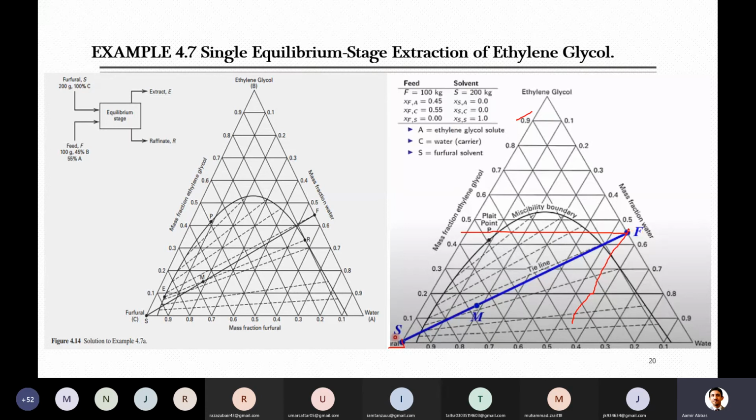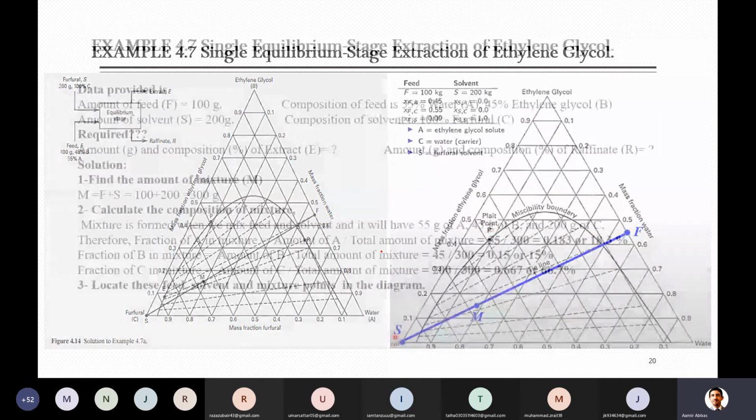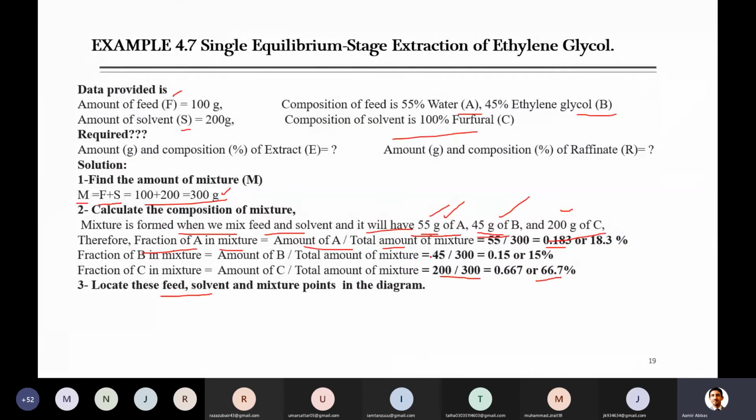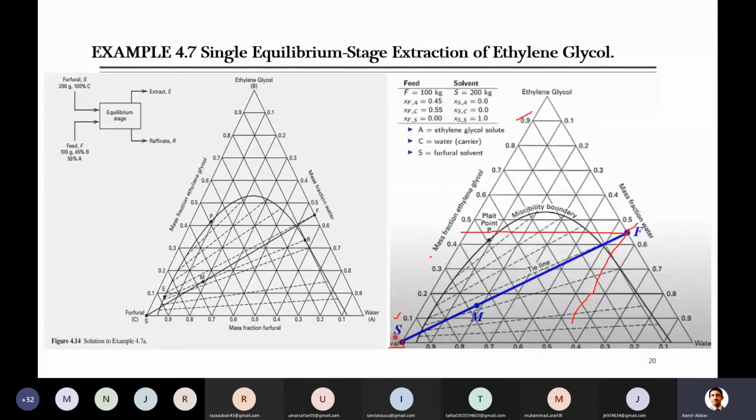So this is the point where the feed is located. These two are very easy to go with. One is just indicative of 100%, and this is a binary mixture. But this mixture consists of 3 points, which we have just calculated: when you bring feed and solvent in contact, what will be the composition we have found.